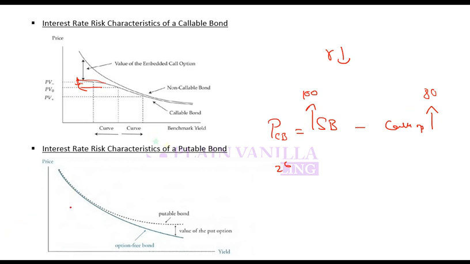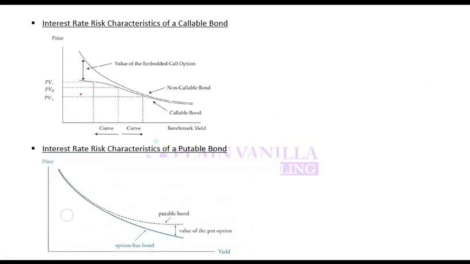Any problem? So a decrease in interest rate will lead to an increase in price due to the price of the bond, but it will lead to a decrease in price due to call option value. And so the net impact will be lower and the graph will get flatter. That means even if interest rate is decreasing, the impact on price will be very low. Why? Because there is a call option embedded into it. Any problem? And the opposite of this will happen with a puttable bond.